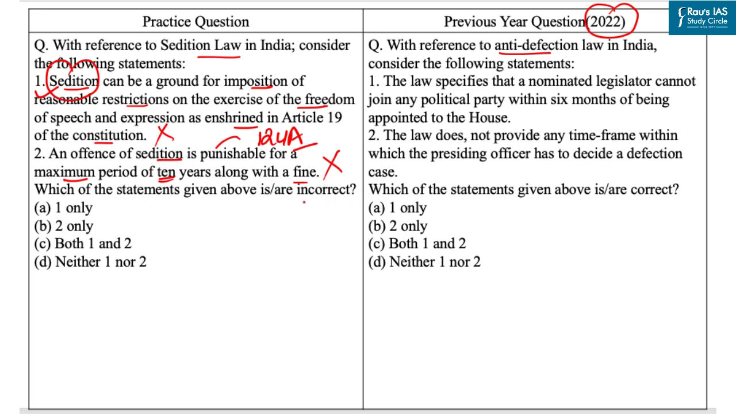And in this question, we have to identify the incorrect statements. So our answer is option C, both 1 and 2. Answer of this PYQ is option B.